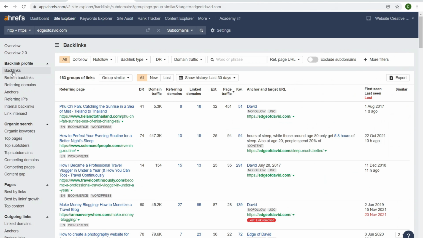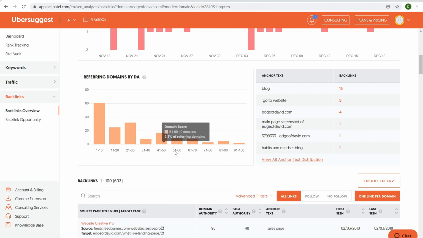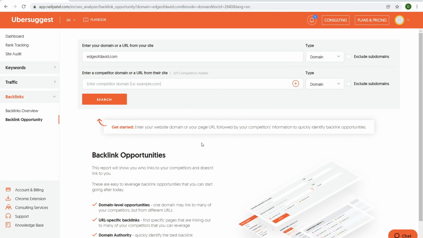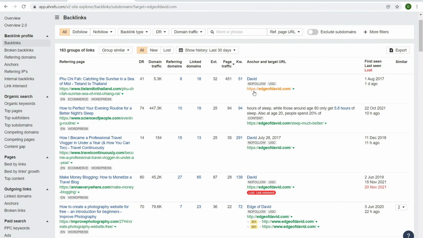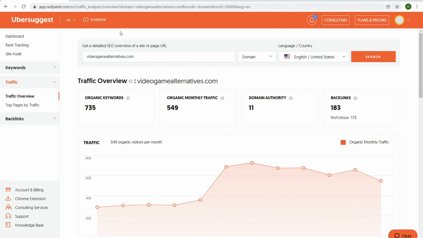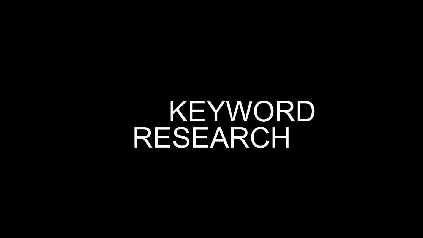Now, which one is better? Well, Ahrefs is better. We have broken backlinks, referring domain names, anchors, referring IPs, internal backlinks, link intersect. A lot more content than you get with Ubersuggest, where it's just, broadly speaking, here's a bunch of backlinks, and here are the backlink opportunities. Over here you put your domain name, and then you put in your competitor's domain name. Then you can see where they're getting traffic from and any literal backlink opportunity. So anyways, that is it for the feature overview. Keyword research with Ubersuggest and Ahrefs.